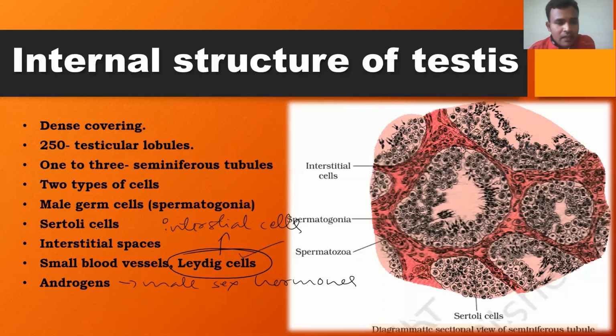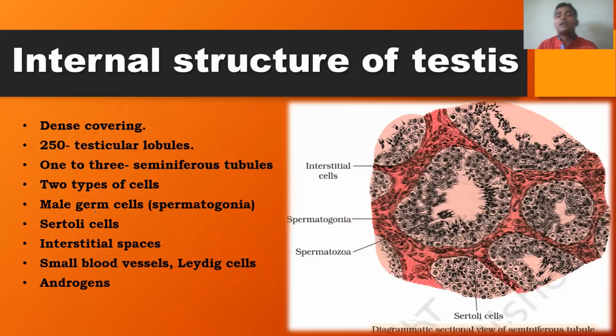As I told earlier, these male germ cells or the spermatogonia are actually the origin of sperms, and the Sertoli cells support the process of sperm production. They will nourish the developing sperms. That's why the Sertoli cells are also called nurse cells. We will discuss these Sertoli cells as well as male germ cells in detail while discussing the gametogenesis process. So this is just regarding the internal structure of the testis.